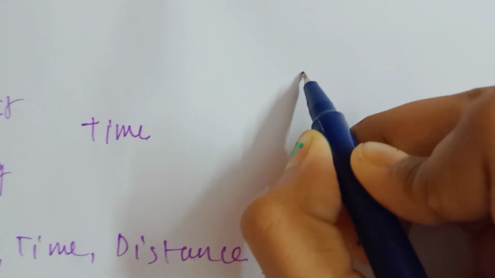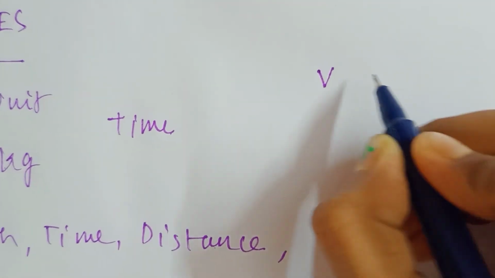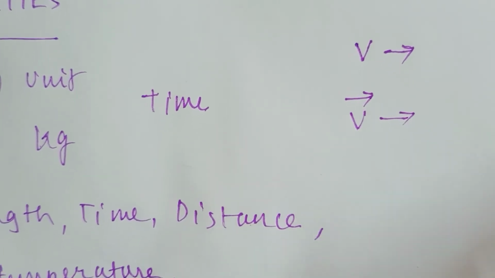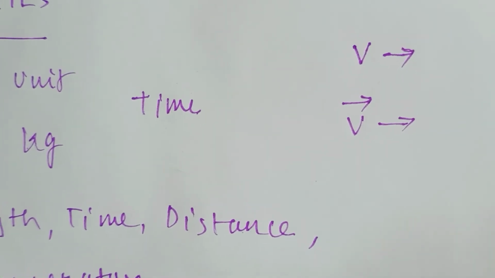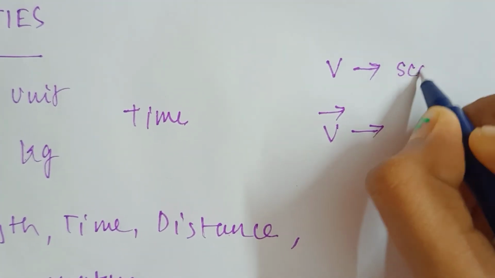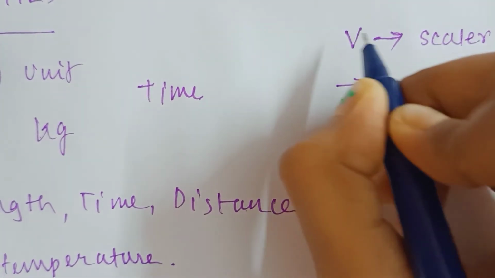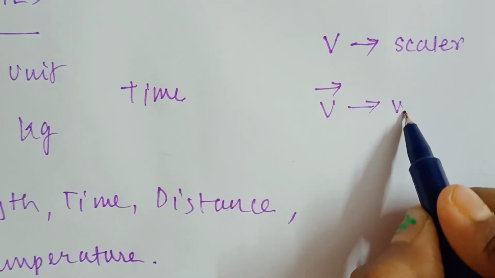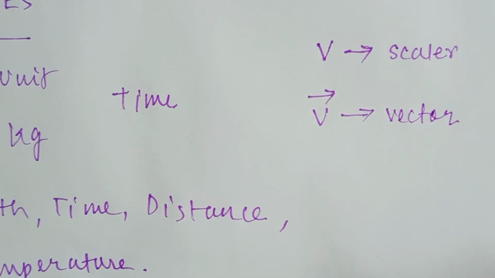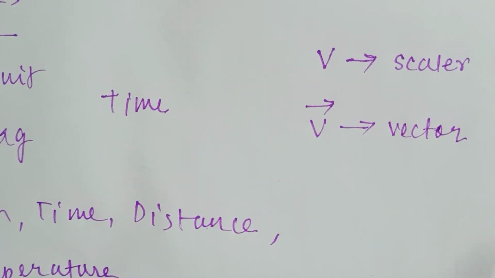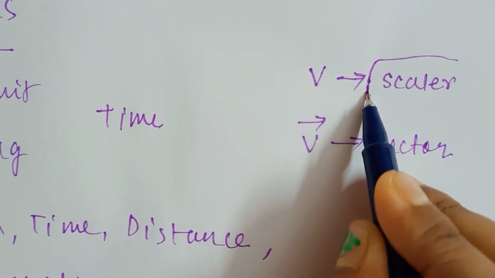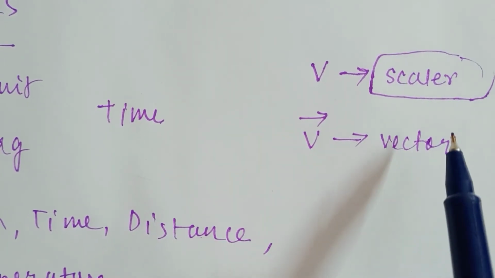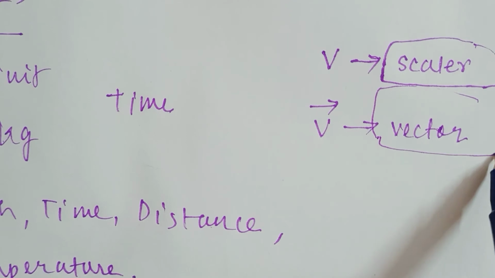Very important point to remember, to know whether it is a scalar or a vector quantity. Suppose v, if it is v and it is v with an arrow at the top, you can tell me which is the scalar and which is the vector quantity. Yes, you're right. The scalar quantity is the one which has no arrow at the top. There is no arrow at the top, right? But if it has an arrow at the top, then you can understand that it is a vector quantity. So this is very important to remember. If it does not have an arrow at the top, that means it is a scalar quantity, and if it has an arrow at the top, it means it's a vector quantity.